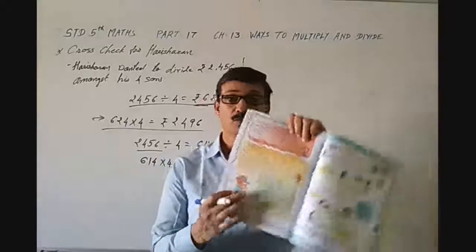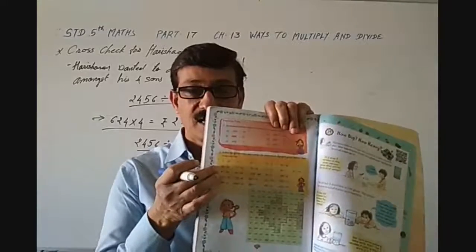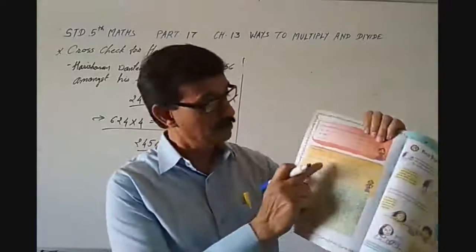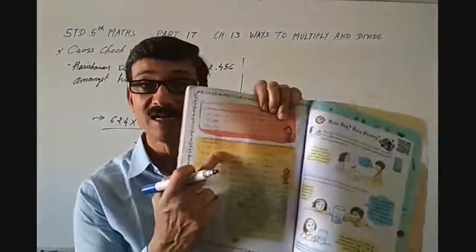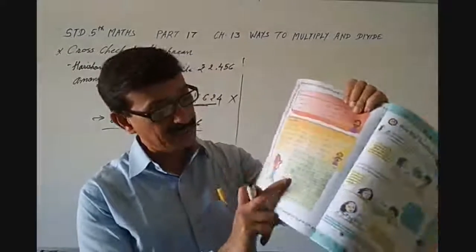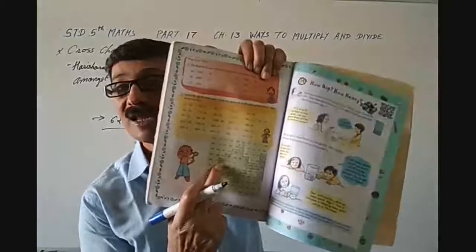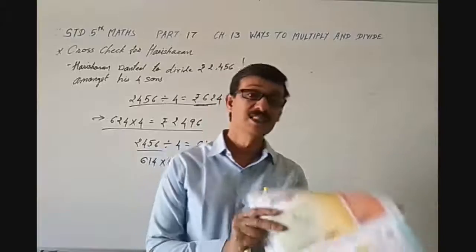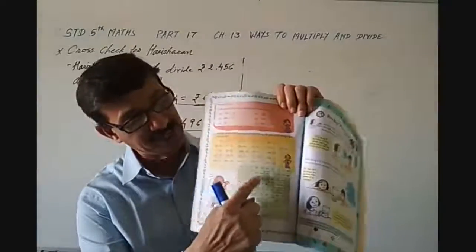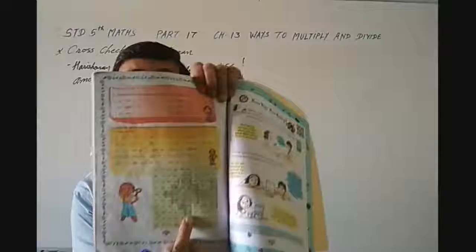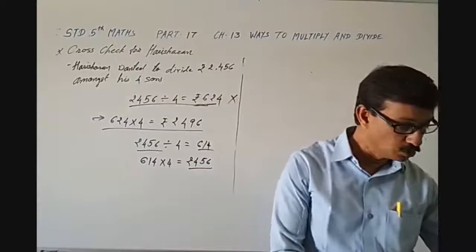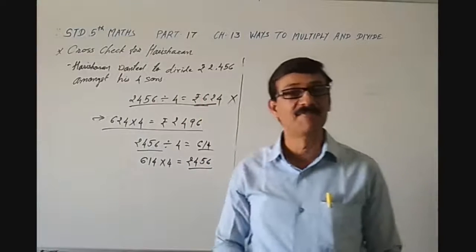So first of all, you have to solve these multiplications, and then after that, find in which box the answer is there. Suppose here 15 sevens are 105, and the answer is somewhere over here, so you have to color that. Do it yourself. You can see there is a design in it, isn't it? You will find this type of design. Okay, so do it yourself, because all the multiplications and divisions are very easy.